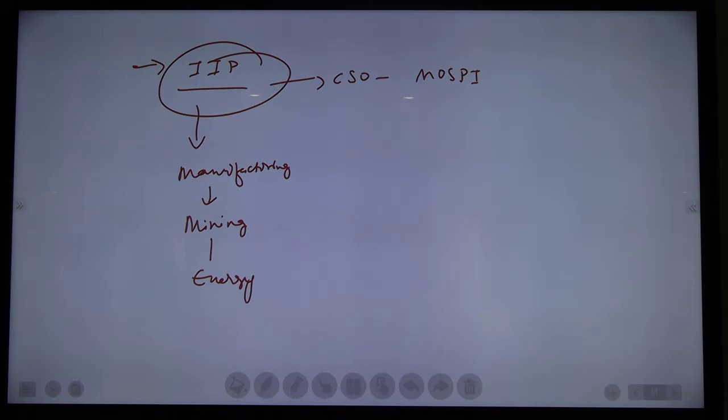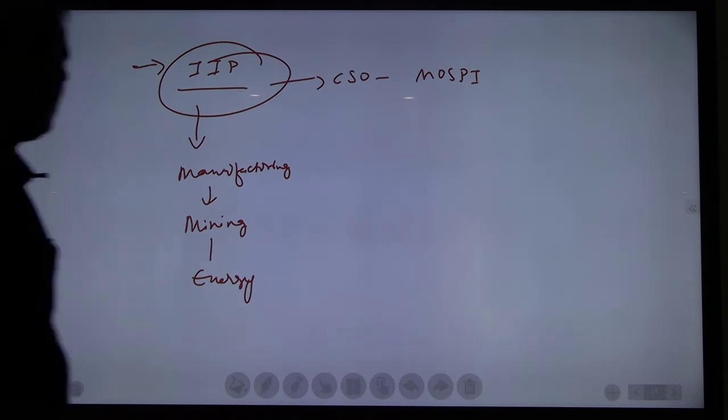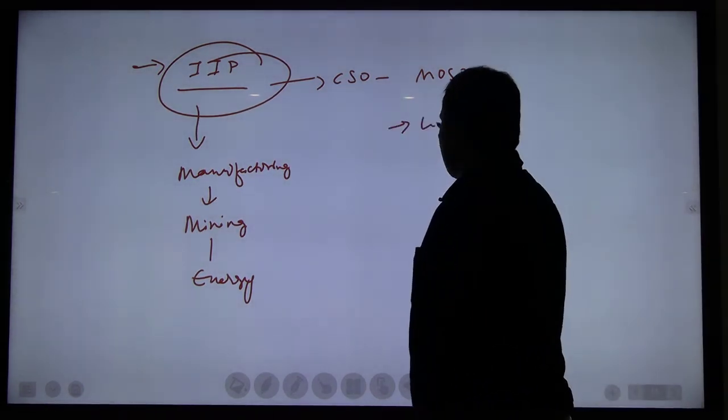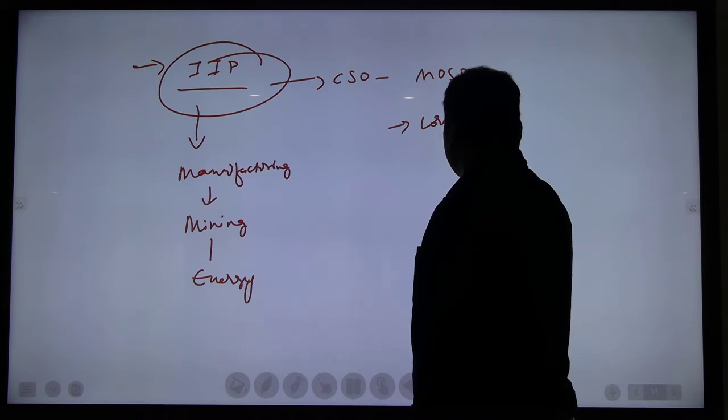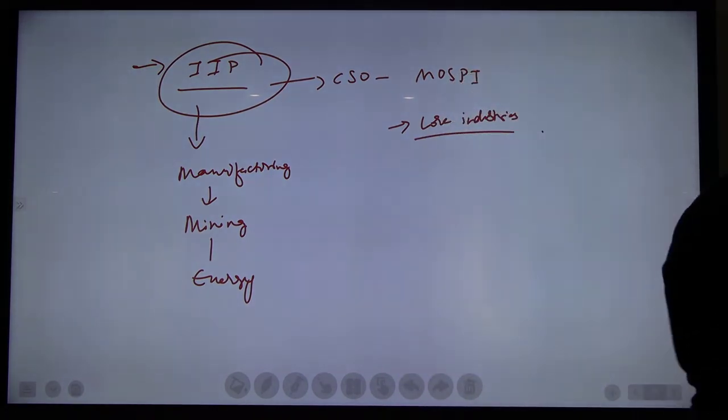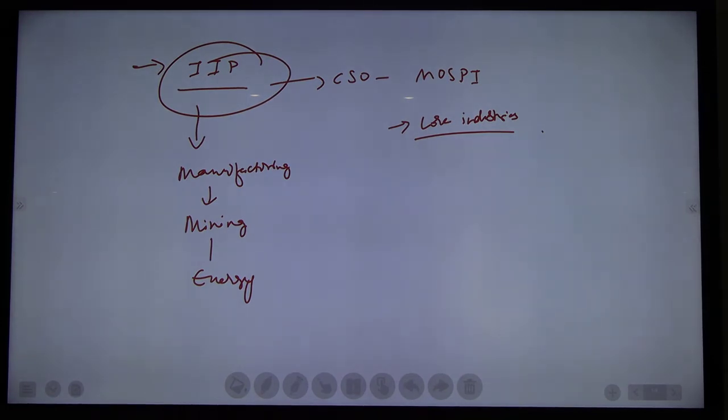Got it? And this IIP will give inflation based upon the core industries. What are core industries? Core industries are the base of the industries in India.